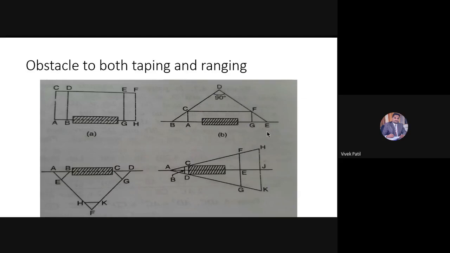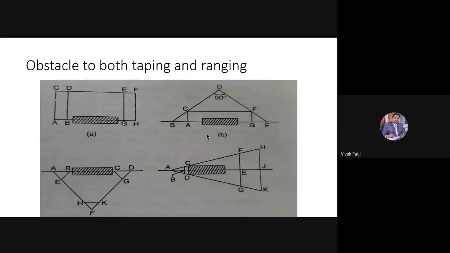So in this case, the obstacle may be like a building, like a structure. If this line AB is my chain line, and I want to range as well as measure the distance, or I want to go beyond this particular building, then is it possible to observe the points beyond this building if I'm standing here at A or at B point? No, sir. No, because there is an obstacle, a building. So if there is a building, I cannot measure the distance, or I cannot stretch the tape also.